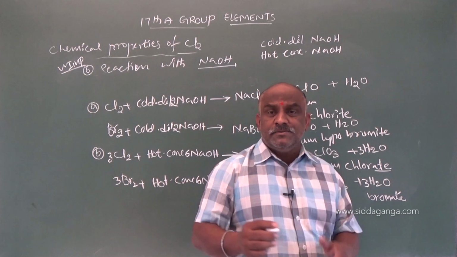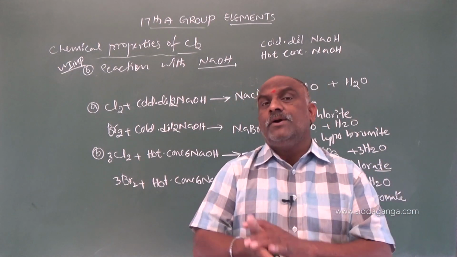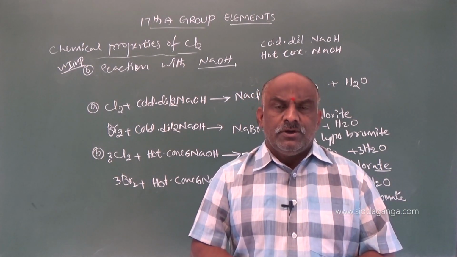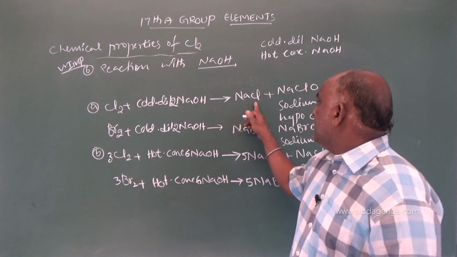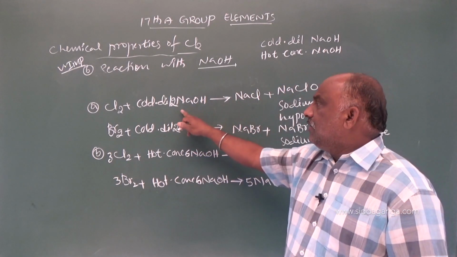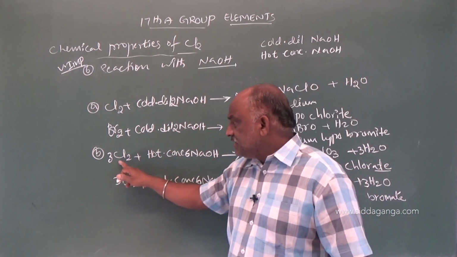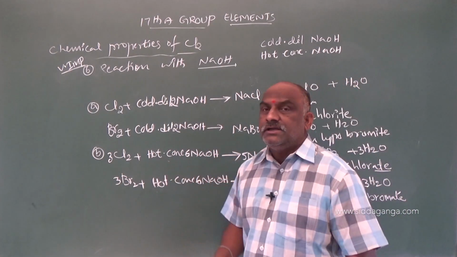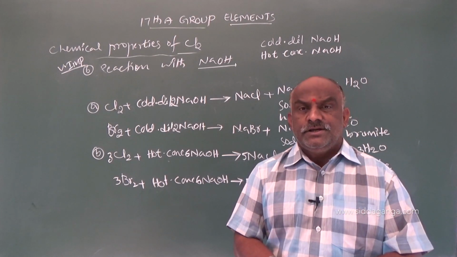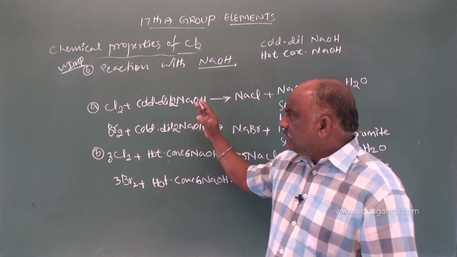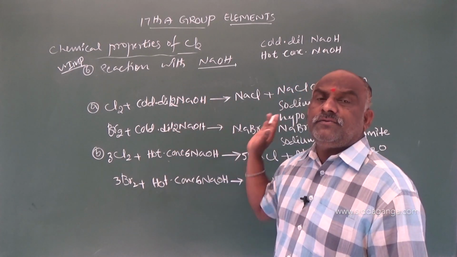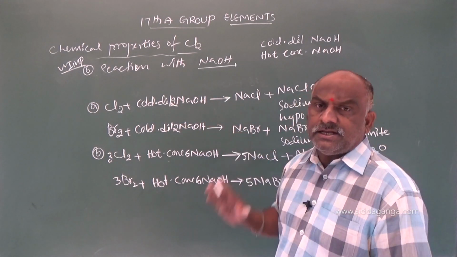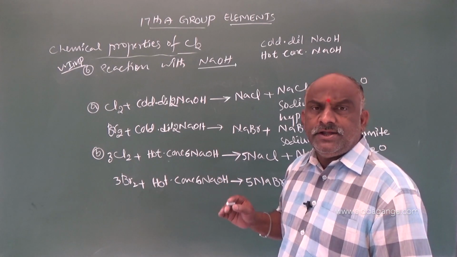My dear students, please make a note. This is a very important reaction, an example of a disproportionation reaction. Chlorine disproportionates to chloride and hypochlorite with cold NaOH, and to chloride and chlorate with concentrated NaOH. These reactions are very important from the entrance and board examination point of view. Please concentrate and practice the reactions, then only you will get the idea.